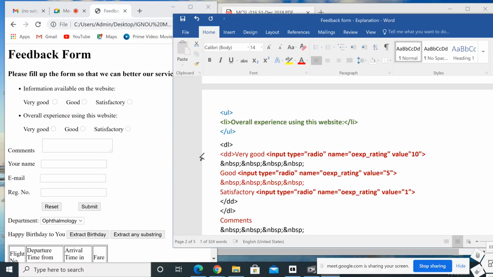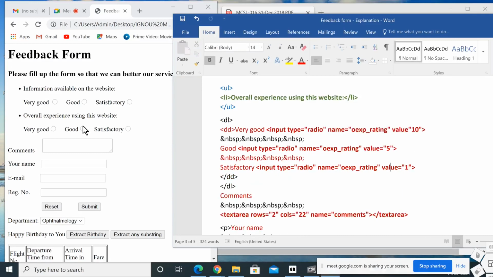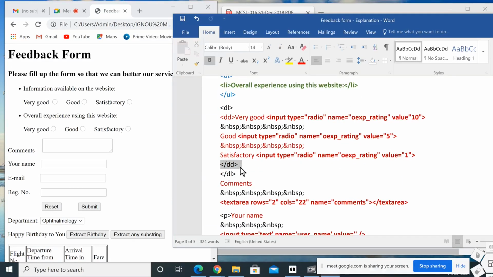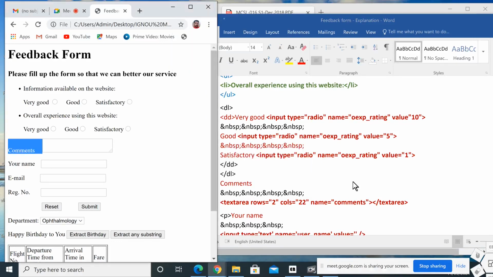Then again definition list, DL, because we want to put some space in between this "very good" and the margin. So this one, "very good". Then input type, here also radio, but instead of info rating, here for overall experience we use the name OXP rating. The first value is 10, second value 5, and last value 1, same as previous. Here we close the definition data and definition list. The next one is comments.